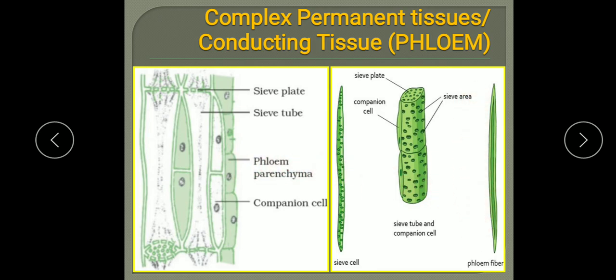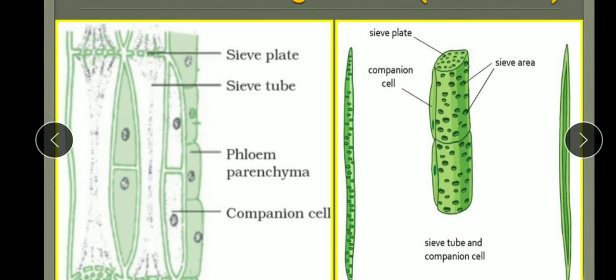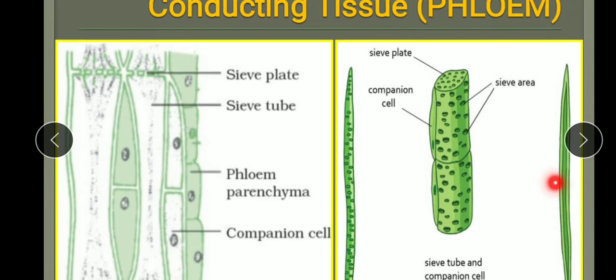So let me see all these components here. Except phloem fibers, which are the dead ones, all other members are living ones, like sieve tubes, companion cells and phloem parenchyma, they all are living tissues.